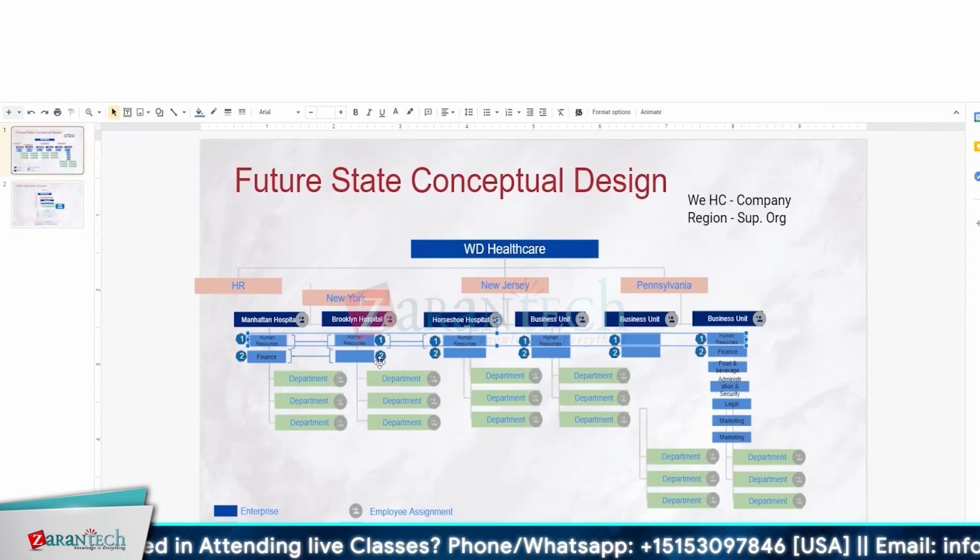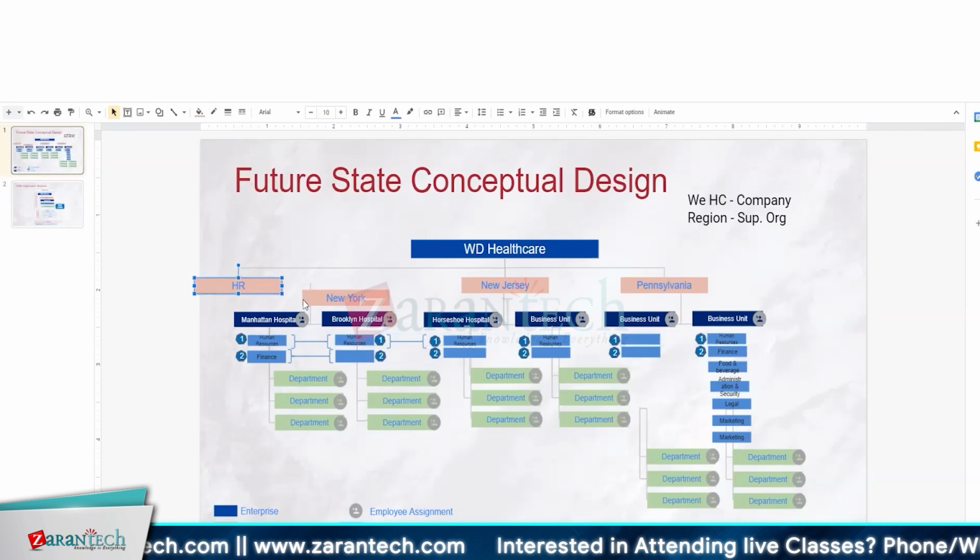But this is one of the live examples. In that example, the client doesn't want to make it corporate level. The reason is that maintaining hiring and recruiting is going to be a little challenging. So they want to separate each and every business unit. They have their own department for human resources.